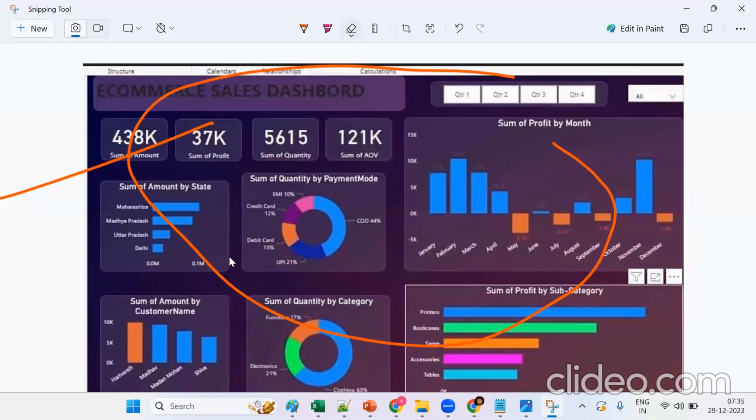Now what happens? If the company is able to visualize the data, they can understand where exactly the business is, whether they are getting profits or losses. They can easily understand these things. Getting a little bit at least?